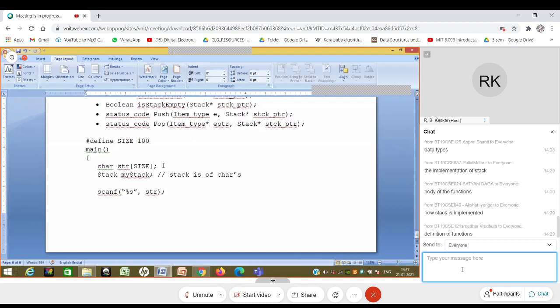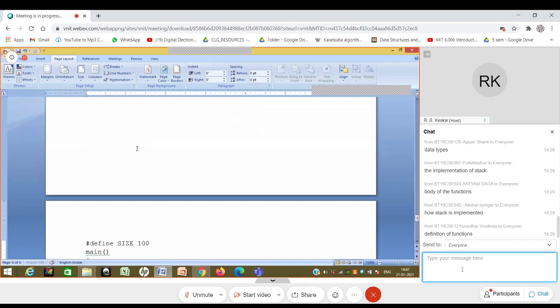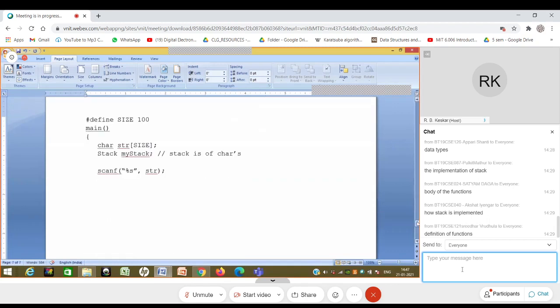Okay. So I'm assuming that I have a stack of characters. Now what can I do? I have been given a string, and I have to reverse the string. Now, if I want to, let's say, not just reverse, I can do the storage in the same string. Let's say that I want to just print the string in reverse. Okay, that is a smaller task.